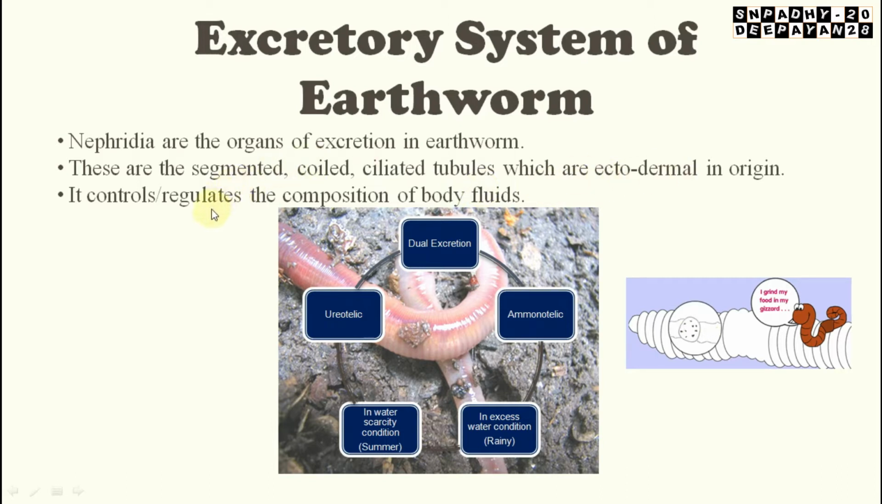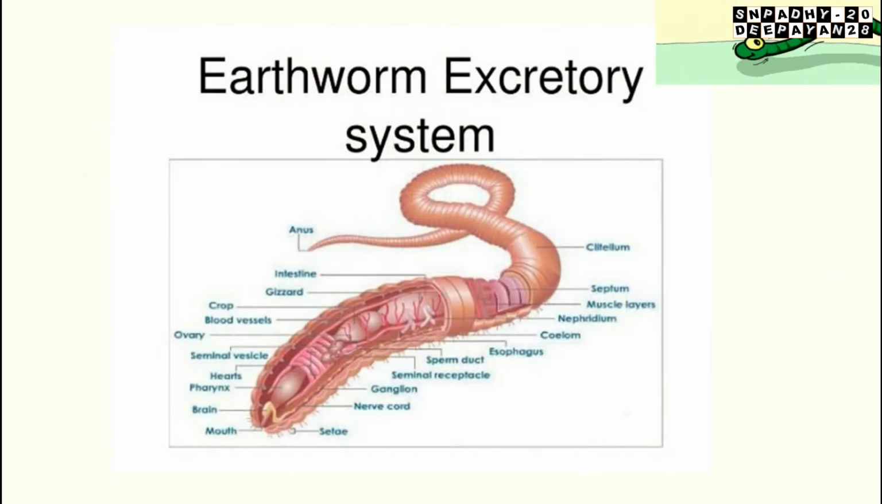It controls or regulates the composition of body fluid. That means whatever the body fluid is there will be maintained in equilibrium. That is the basic function of the excretory system. Not more, not less, that will be maintained, the body fluid in the coelom, in the body cavity. So one question may come: which organ is known as the organ of excretion in the case of earthworm? That is the nephridia. It is also useful for zoology students.